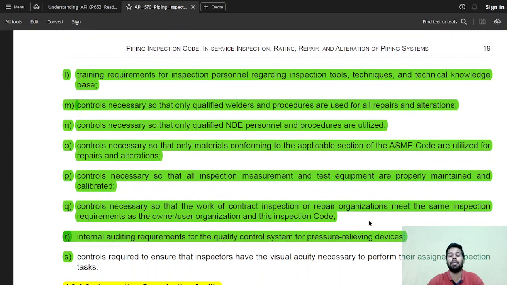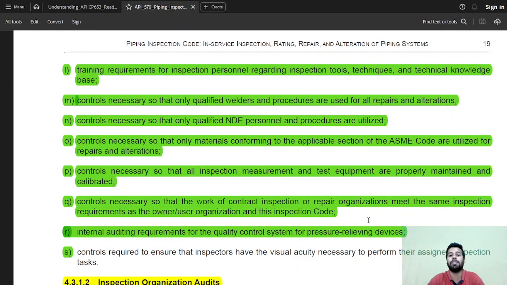Training requirements for the inspection personnel regarding tools, techniques, and technical knowledge base. Control necessary so that only qualified welders and welding procedures are used for the repair and alterations. Control necessary so that only qualified NDE personnel and procedures are used. Controls necessary so that only materials conforming to applicable sections of the ASME code are utilized for repair and alteration.